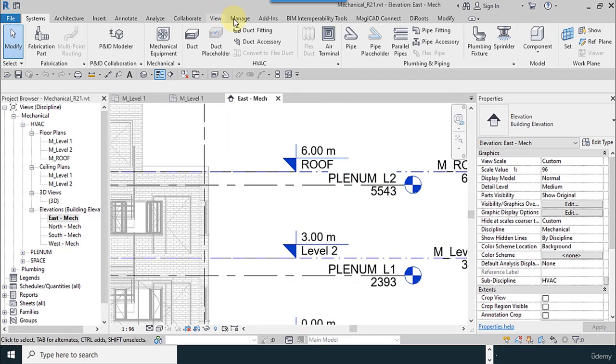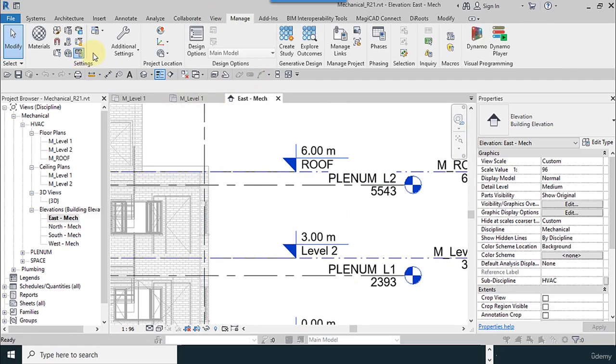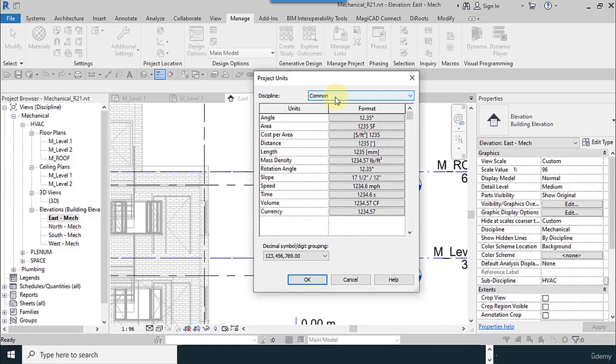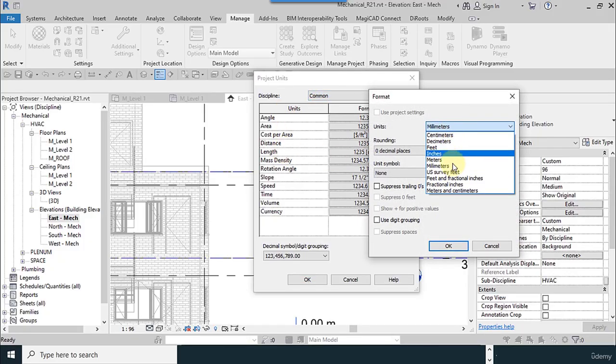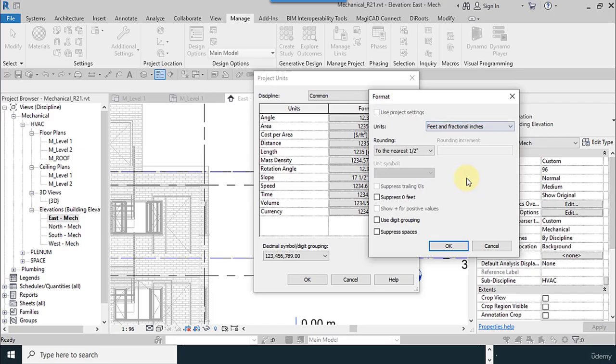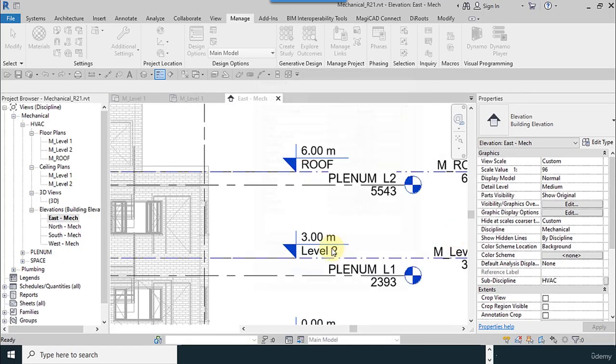Our units are millimeters, so I need to change this to the imperial units. Fractional feet and fractional inches, 1 divided by 8. Okay.